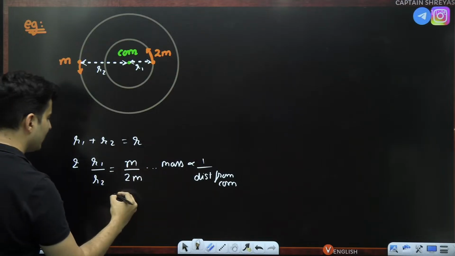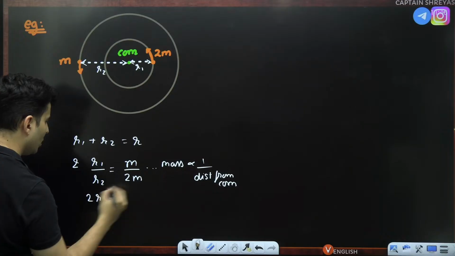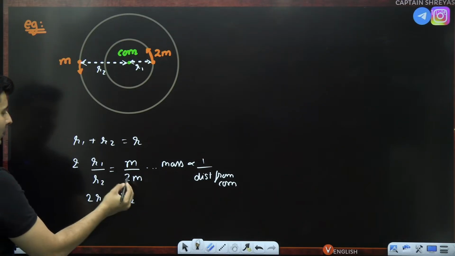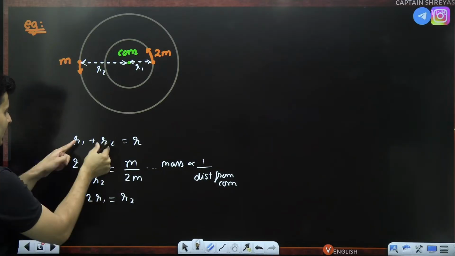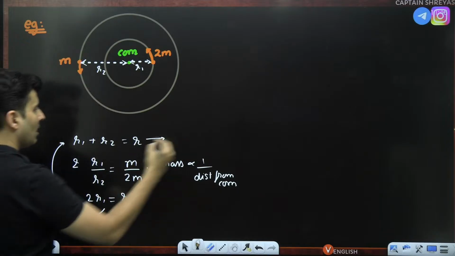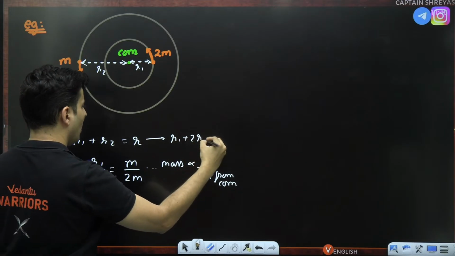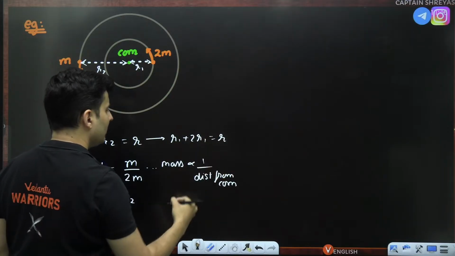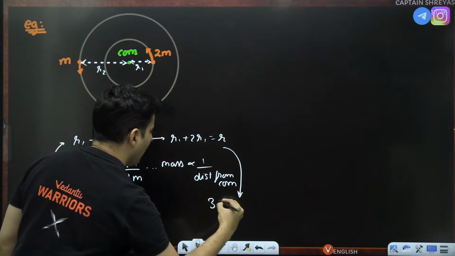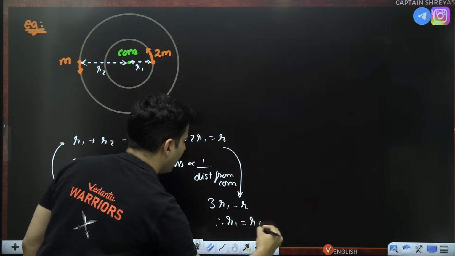Perfect. So m cancels. So from this we get R1 into 2 is equal to R2. 2 goes over here. So substitute this over here and see what do you get. You will get basically R1 plus 2R1 is equal to R. Therefore, 3R1 is equal to R. Therefore, R1 is equal to R by 3.